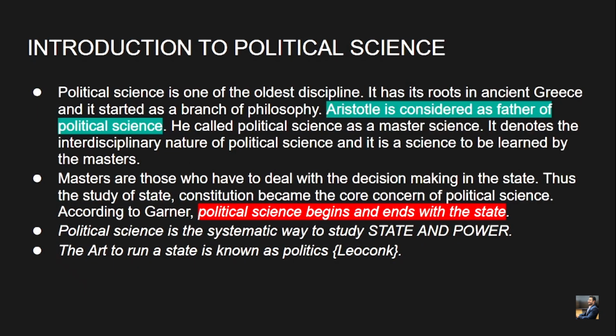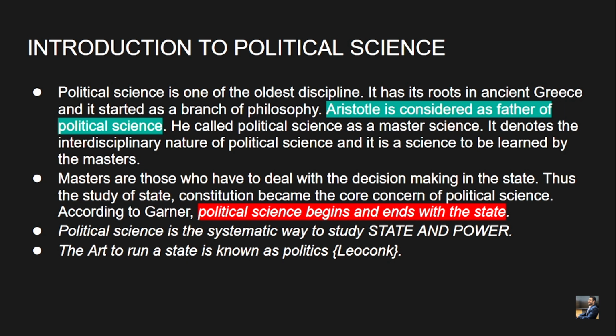So what is political science? Very interesting. Political science is one of the oldest disciplines. It has its root in ancient Greece, and it started as a branch of philosophy. We all know how Plato, Aristotle and Socrates, being fathers of political philosophy, started as philosophers, and then they gradually propounded theories of political science, like the theory of state of Plato. We will be seeing them all in detail in further lectures. So don't worry about all this, just listen calmly and give yourself time.